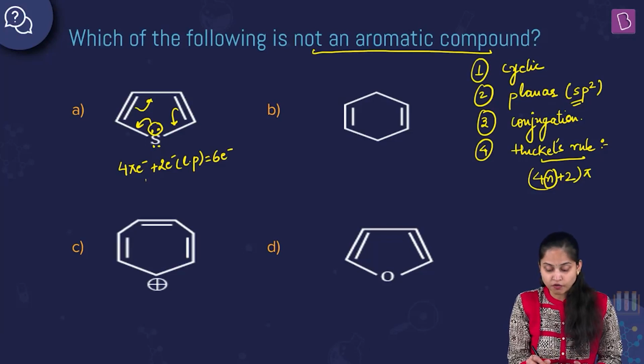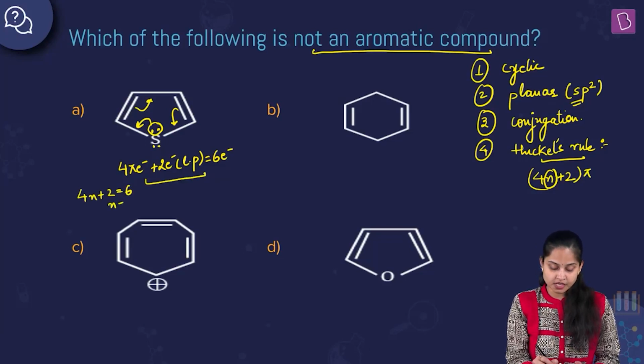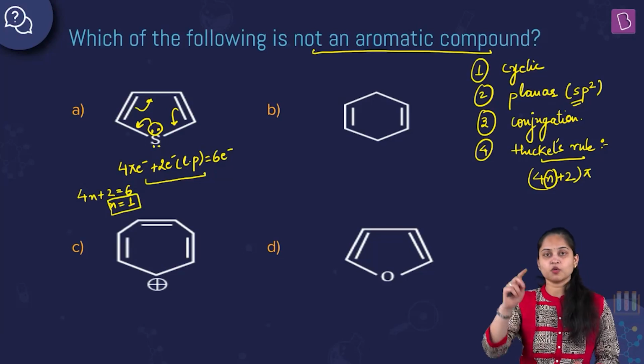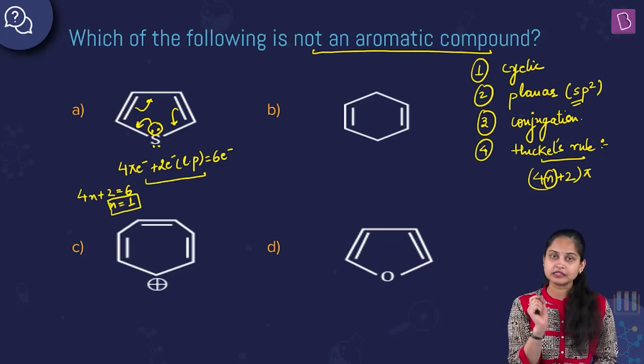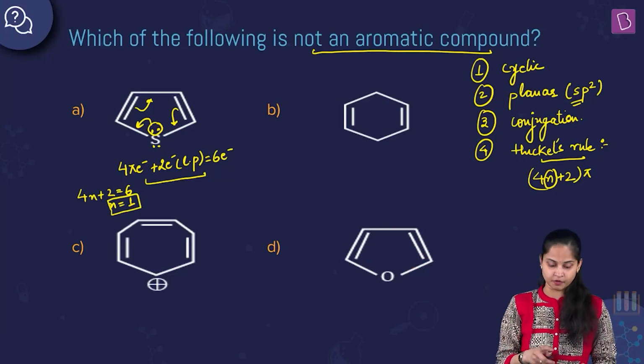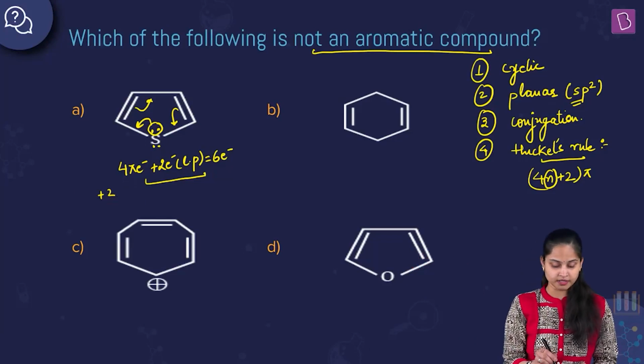Yes, it does follow Huckel's rule. See, 4n plus 2 equals 6. Therefore, n becomes equal to 1. And the value of n ranges from 0, 1, 2, 3 and so on. So the value of n came out to be 1, and option number A is an aromatic compound.